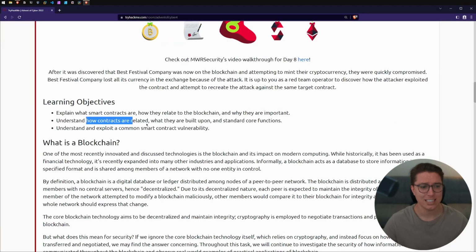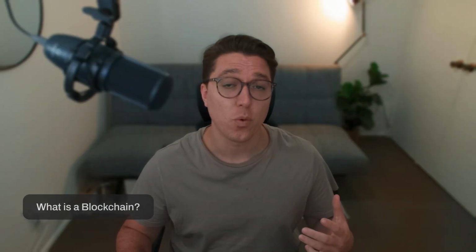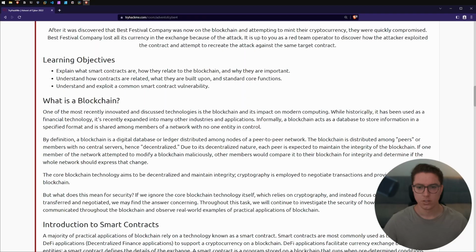We're going to understand how contracts are related and what they are built upon and some core functions, and then understand and exploit a common smart contract vulnerability. First area is, what is a blockchain? What's mainly been used for financial technology, such as cryptocurrencies, has now expanded into other industries and applications.